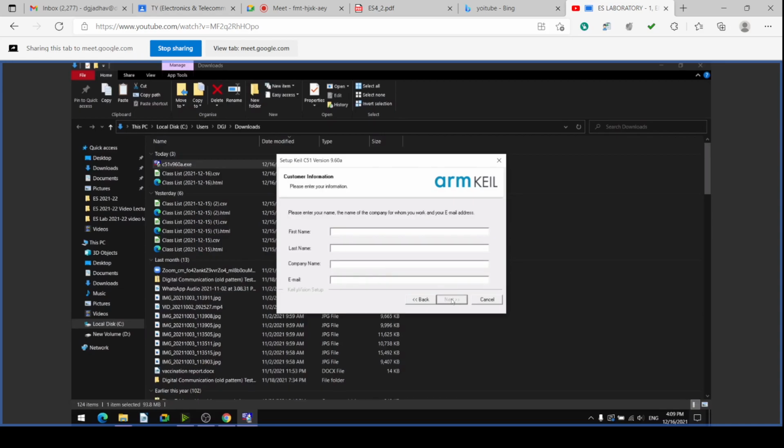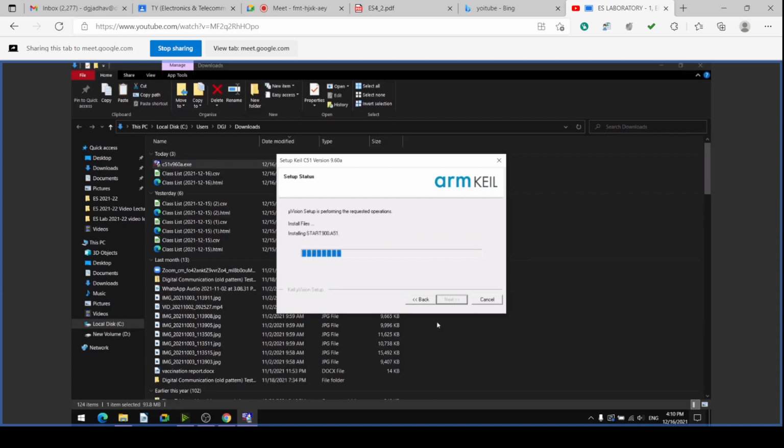I will fill in here the first name, then the last name, then my email ID, and then click next to start the installation.